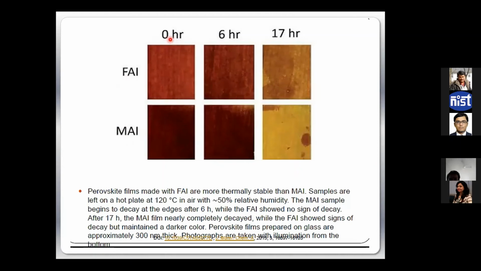With this MAI, it started to lose the color so rapidly, within a few hours. But with FAI, because FA has a larger radius than MA, it has still some brownish structure left, right? Even after 17 hours. So people are trying to understand how this degradation can be frozen. One of the aspects people have found out is that if you change the cation and anion size so that they cannot escape from the film, then the degradation can be reduced.